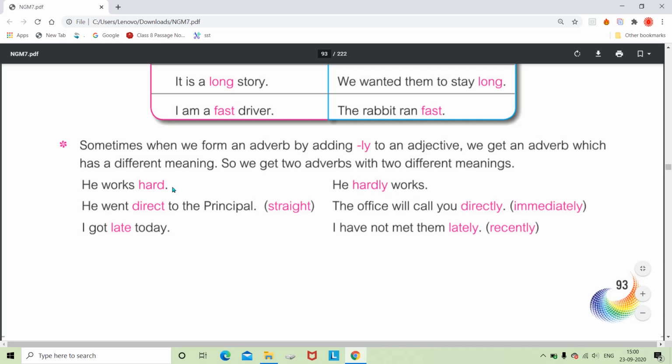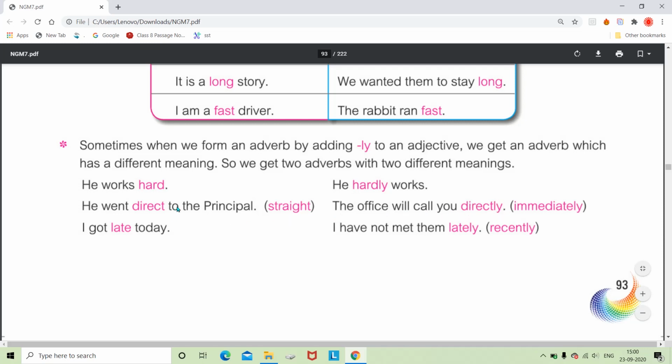So when we add ly after some adjectives, it sometimes changes the meaning of the adjective or adverb completely. He went direct to the principal. How did he go? Direct. Here direct means straight, and if we say the office will call you directly, that means immediately.